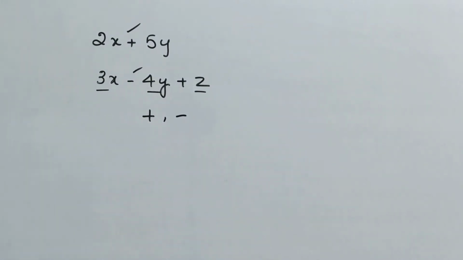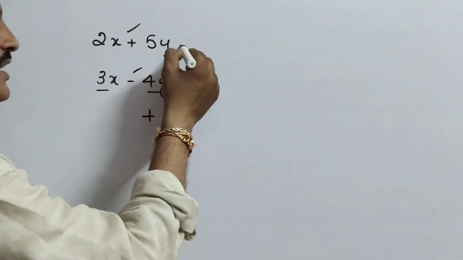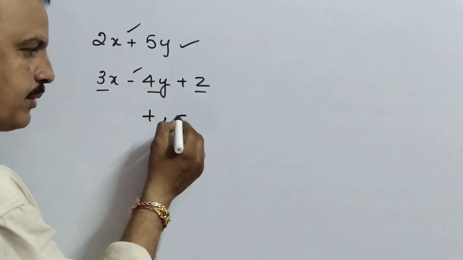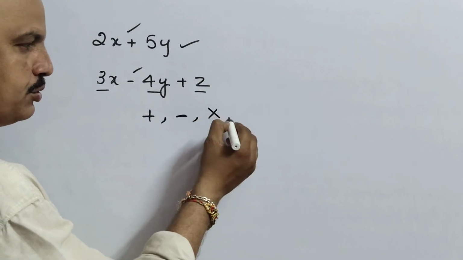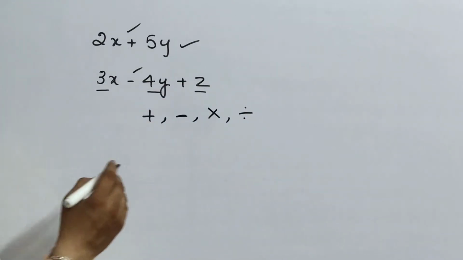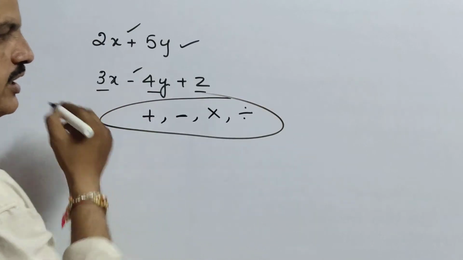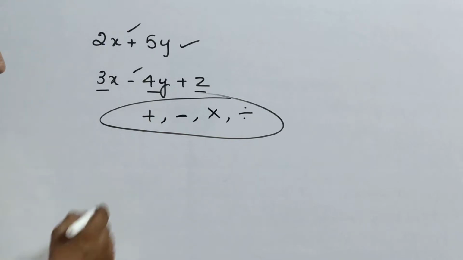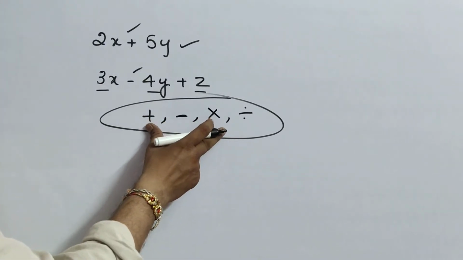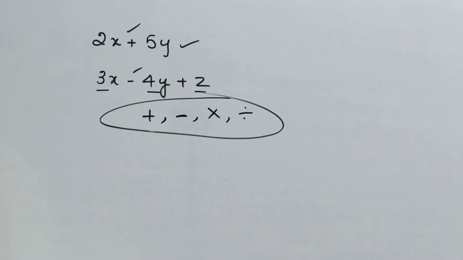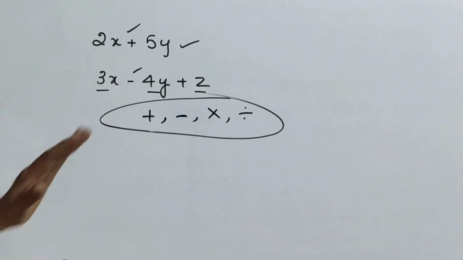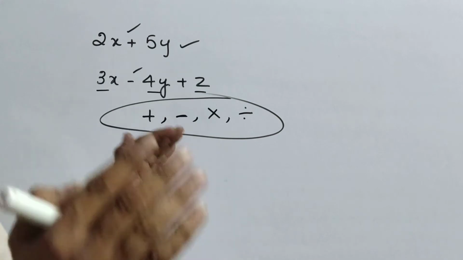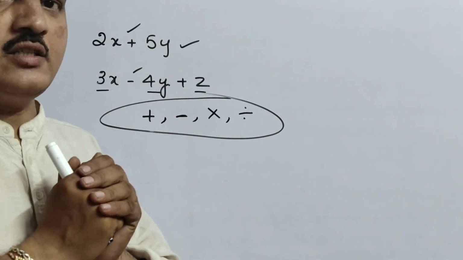Then what is going to happen? You will get it in this way. But not only plus and minus, if you see into division. Why? Because if you use these operations, plus, minus, into and division, what will you get? Do you have any idea about these operations? Do you know these operations? Plus, minus, into and division. These operations will be helpful for you, the combination of constants and terms.